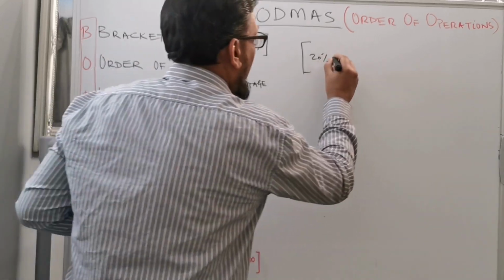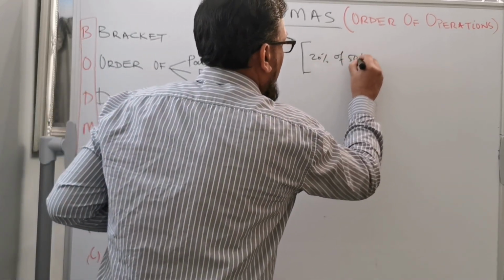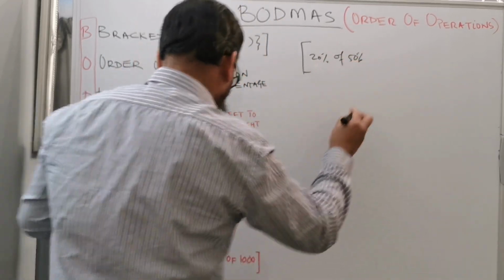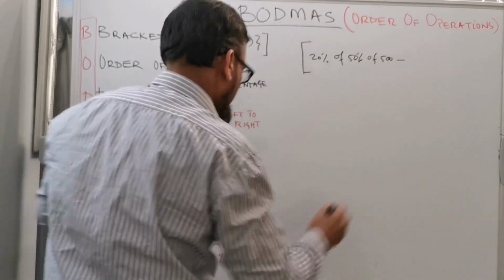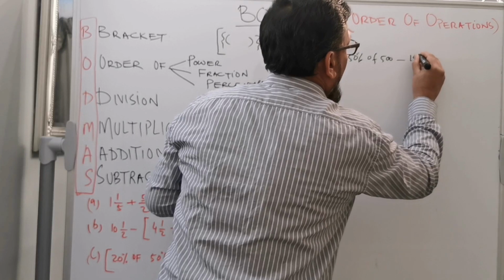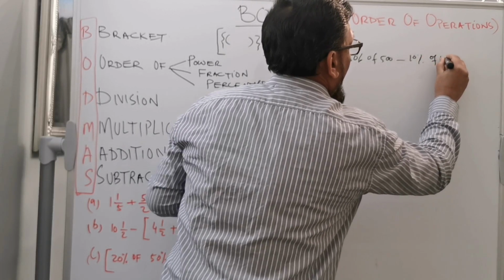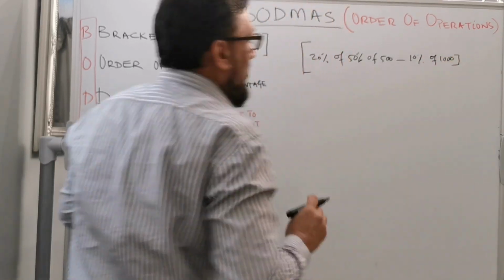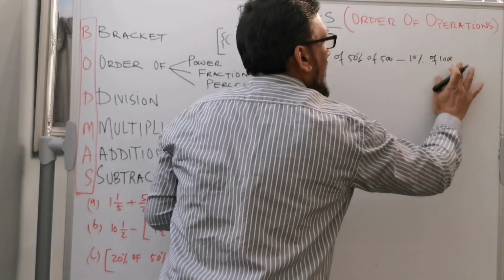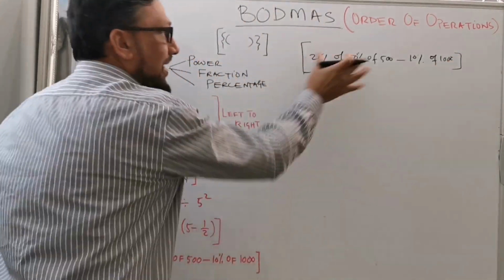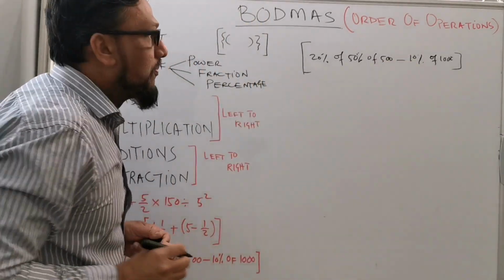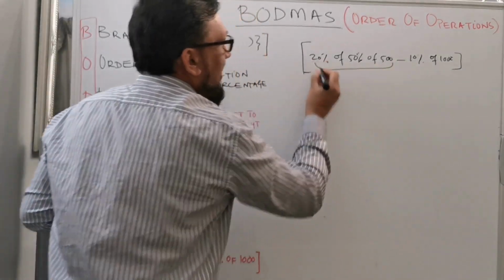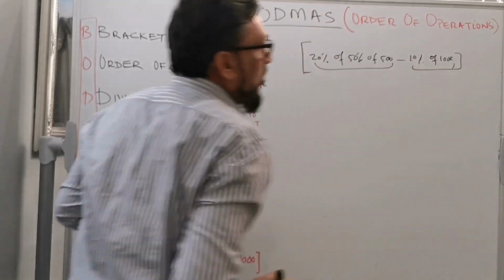In this question, if you look at the sign of minus, we are going to split it into two portions.